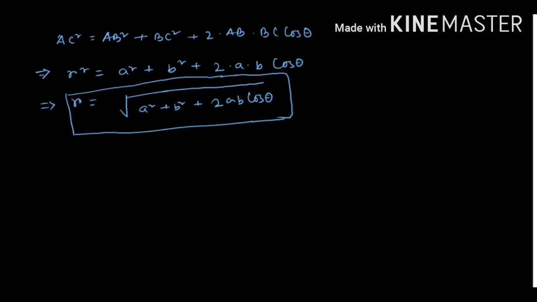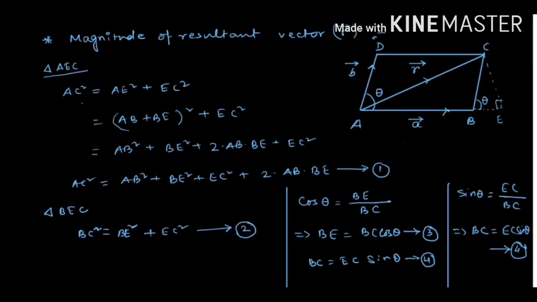Now we want to find the direction of this resultant vector. For this, we consider that the resultant vector makes an angle alpha with vector A. Now this angle alpha gives the direction of this resultant vector.